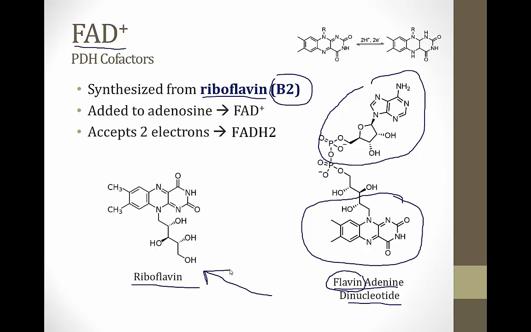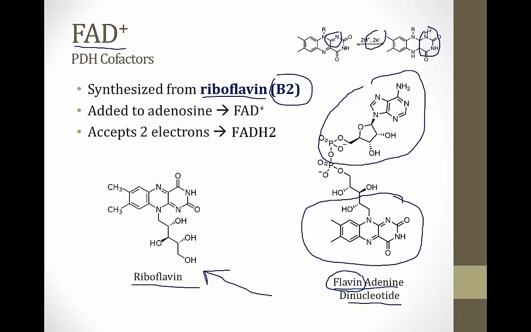And since the word flavin is in the name of the molecule, it's easy to remember that riboflavin is required to create this cofactor. If you look at the top part of the screen here, I've shown you how FAD plus can accept two electrons and carry them as FADH2. This double bond right here in riboflavin can be eliminated by the addition of two hydrogens. You can see it's not present over here.